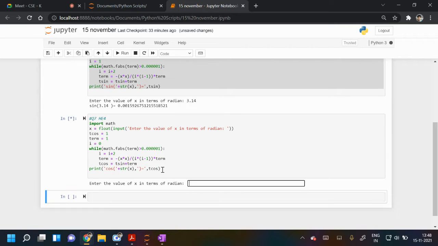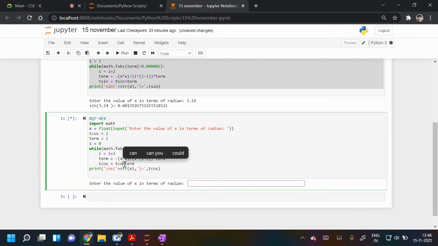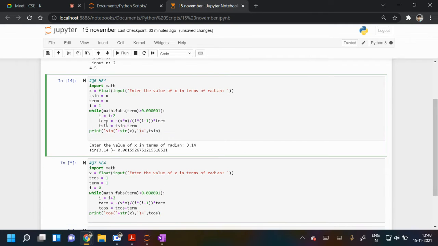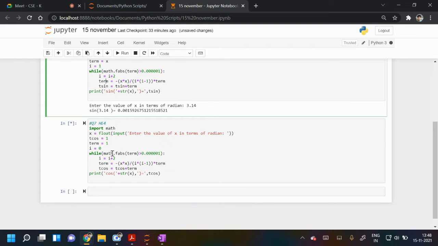Sir, it's t sine plus term, sir. It will be t cos. Yes, yes. So I have to change the t sign also. I just updated the last program. So yes, I have to change every term every time.